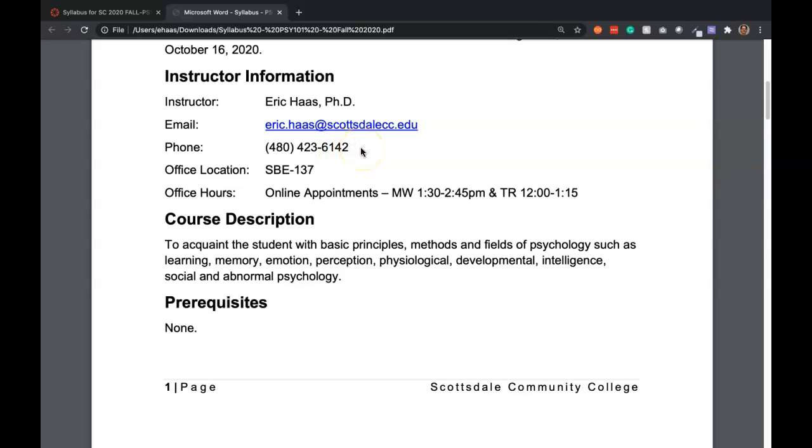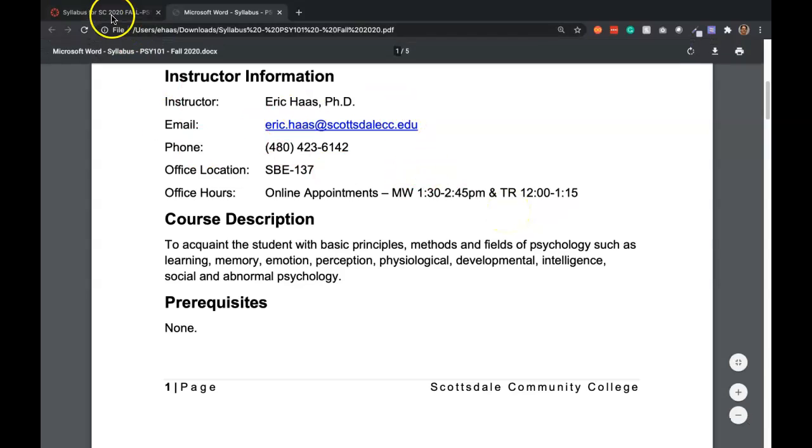This is my office phone number on SCC's campus, so I won't be able to pick it up, but you will be able to leave a message, and it gets emailed to me immediately, and so I will hear what your message has to say, and then I'll get back to you. My office location we don't have to worry about since we're not going on campus, but basically for my office hours, we're going to do that online. And so I'm going to do it Mondays and Wednesdays from 1:30 to 2:45, and Tuesdays and Thursdays from 12 to 1:15. So on Canvas, in the Canvas or introduction to the course on Canvas video, I show you how to get to the office hours. So again, it's up here.